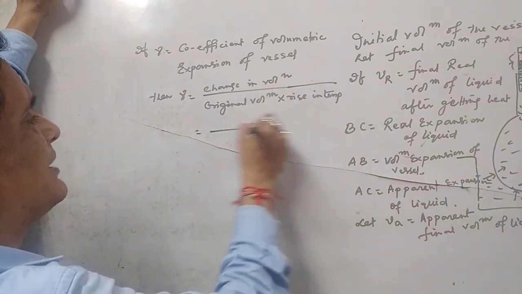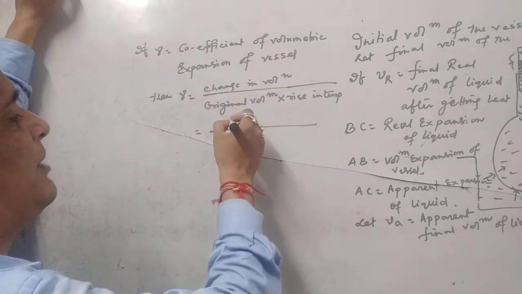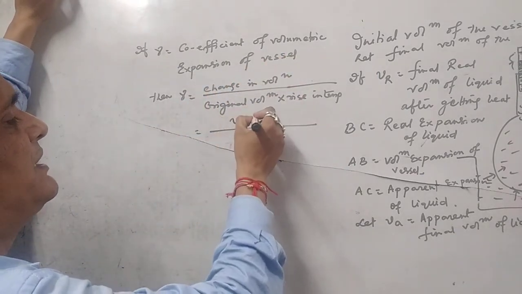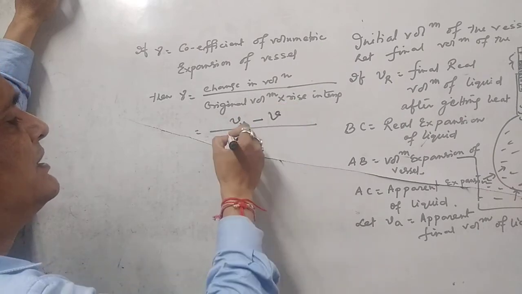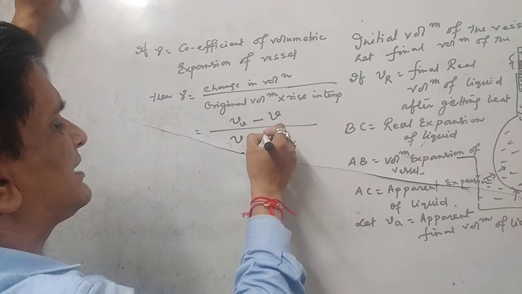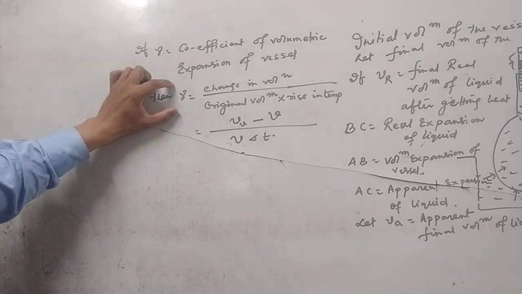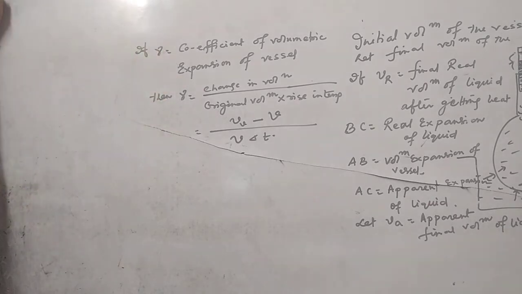So what is the change in volume here? We have just come to know that the change in volume of the vessel is V suffix V minus V, divided by original volume V. If the rise in temperature is delta T, that is the formula for gamma in case of expansion of vessel.